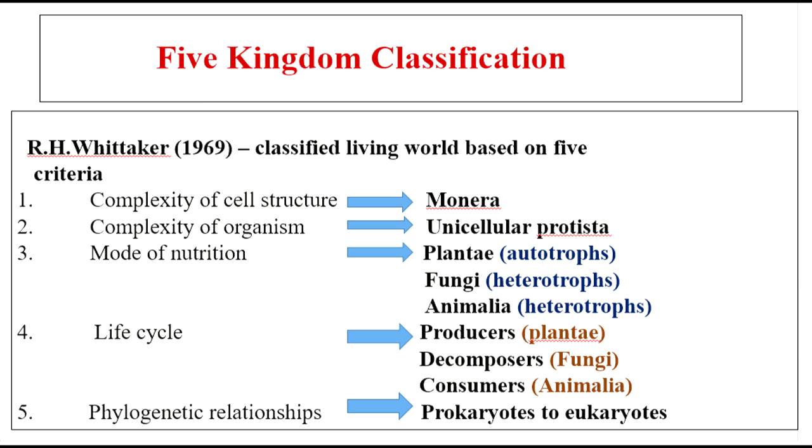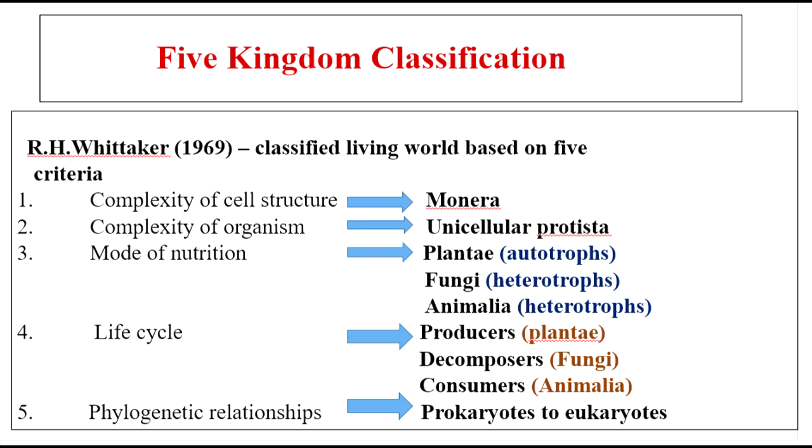And the third one is based on the mode of nutrition. You have Plantae, fungi and Animalia. So what are autotrophs? They prepare food by their own with the help of sunlight. Mode of nutrition is through photosynthesis. That is only autotrophs. Heterotrophs are something which depend on others for food. Okay, your fungi, they might be parasitic or saprophytic in nature. Either depend on living or dead organisms for their survival.